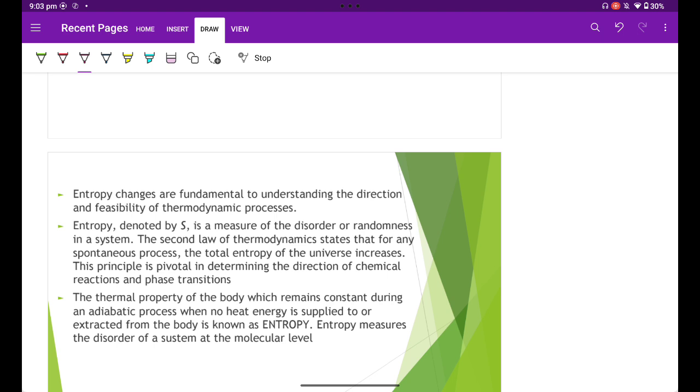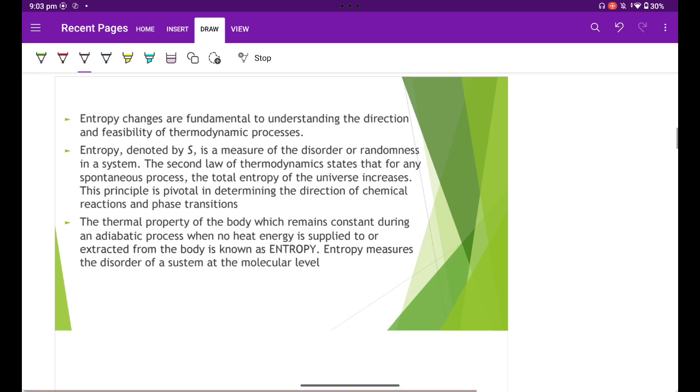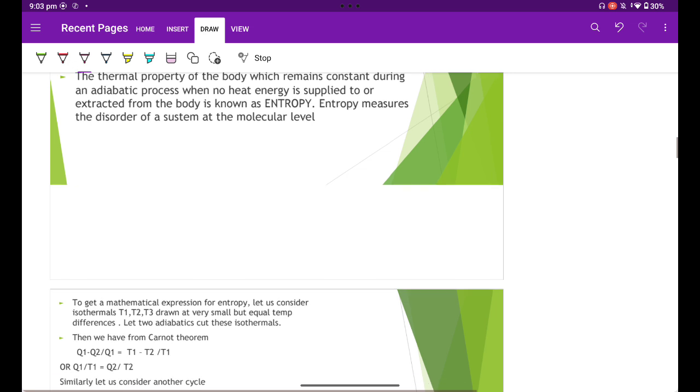Entropy changes are fundamental to understanding the direction and feasibility of a thermodynamic process. Entropy is denoted by S. It is a measure of disorder or randomness in a system. The second law of thermodynamics states that for any spontaneous process, the total entropy of the universe remains constant. The property of the body which remains constant during an adiabatic process is known as entropy.